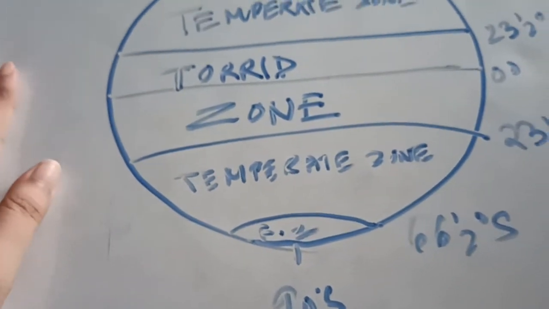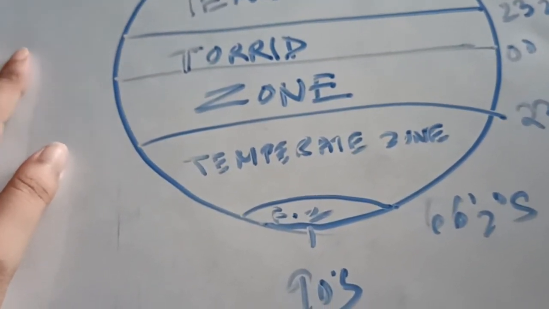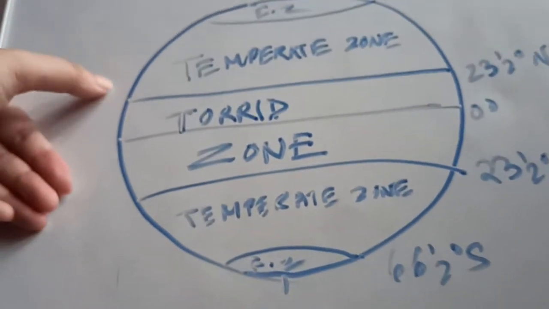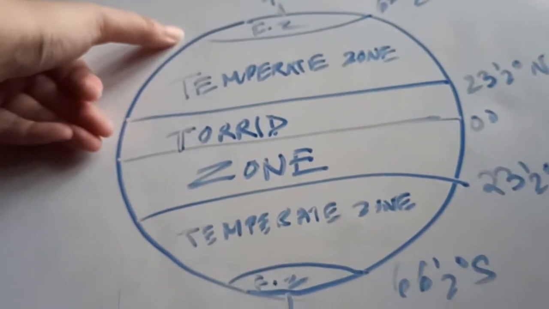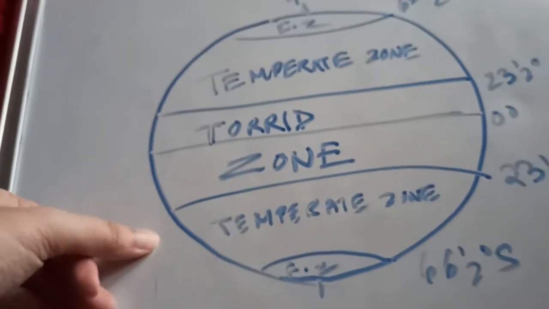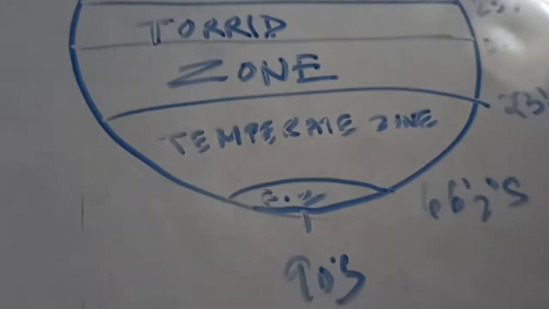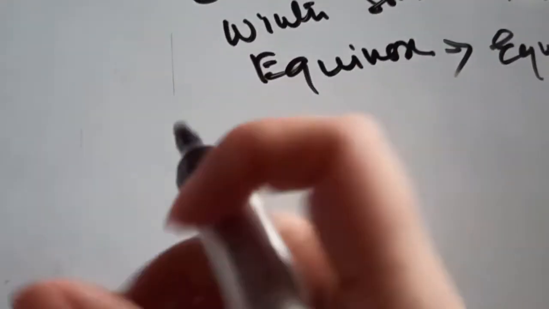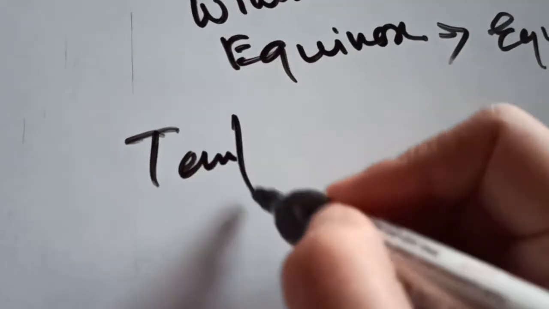Next, the region between the Tropic of Cancer, that is 23.5 degree north, and 66.5 degree north, and between 23.5 degree south and 66.5 degree south, is known as the temperate zone. Why temperate zone?